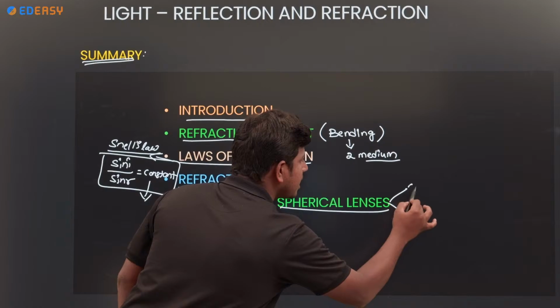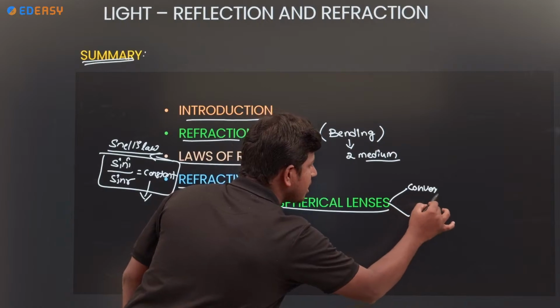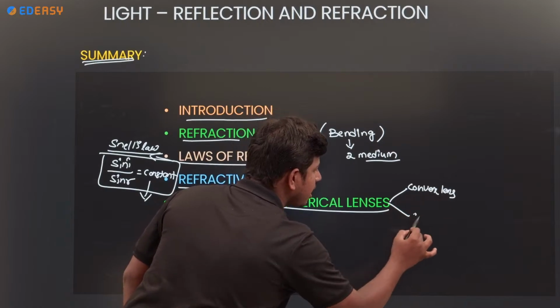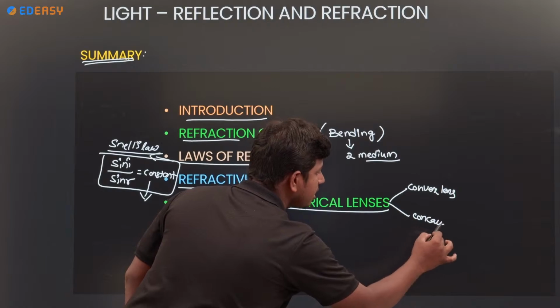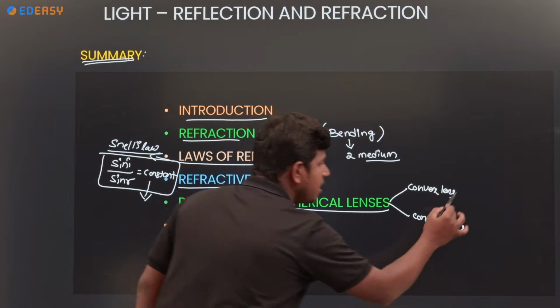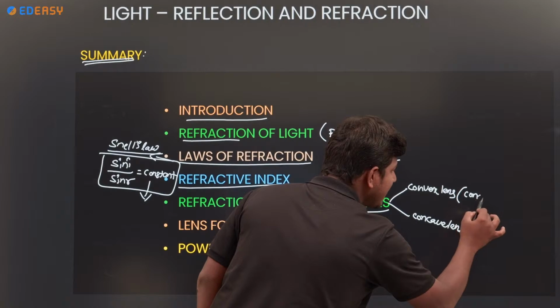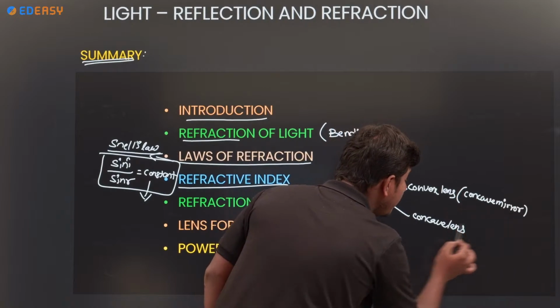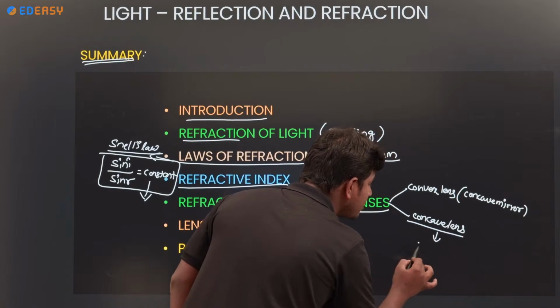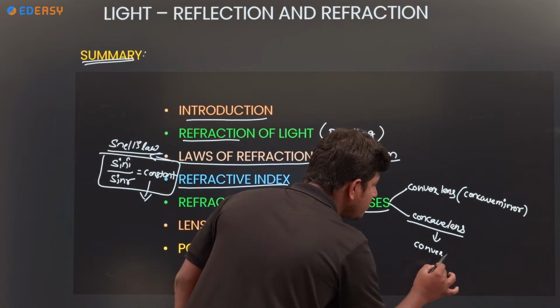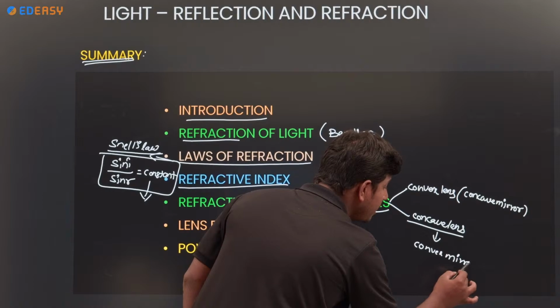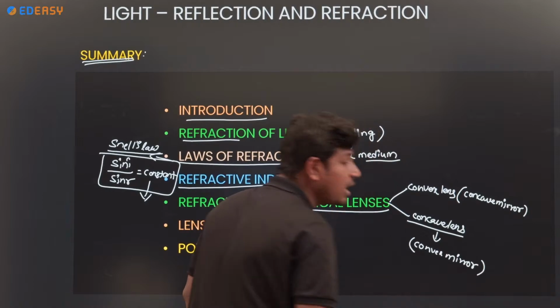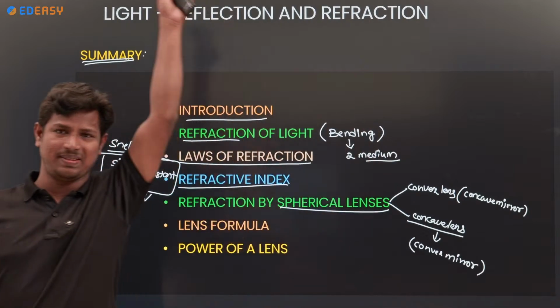Next, refraction by spherical lenses. How many lenses are there? Convex lens is there, concave lens is there. Convex lens properties are just like concave mirror, and concave lens properties are just like convex mirror. If you remember the concave mirror and convex mirror, lenses are easy.